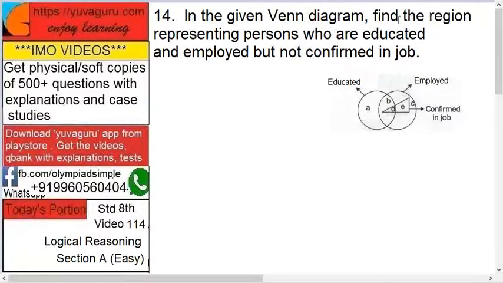In the given Venn diagram, find the region representing persons who are educated and employed but not confirmed in the job. See, this is educated, this is employed, this triangle is confirmed job. Okay. So educated and employed. So it is basically B, this full B plus D actually. But D is what? Educated, employed.